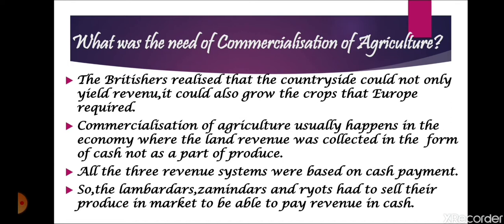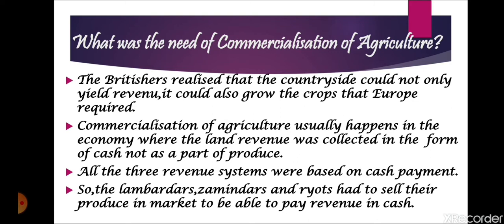Next is to grow the raw materials that were required by their industries in Europe. So that they can grow the crops that were in demand in Europe.